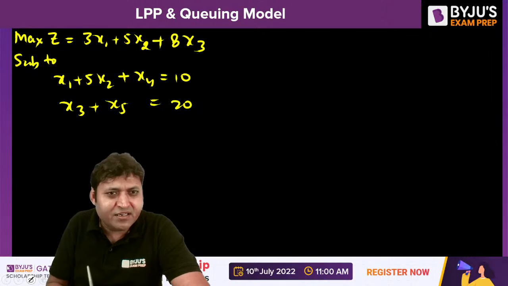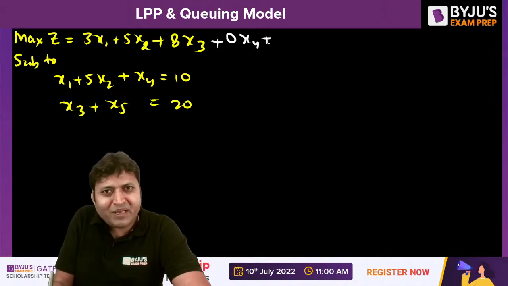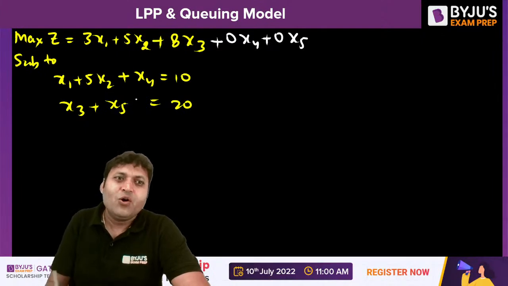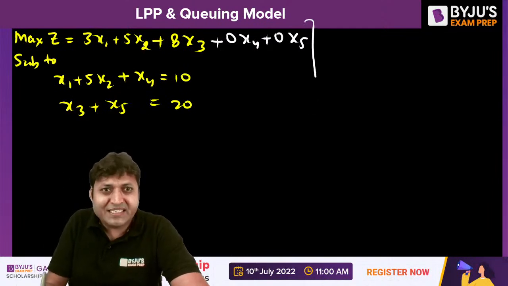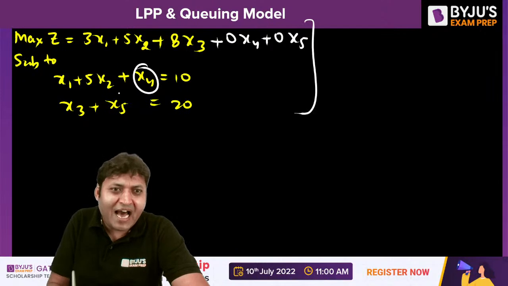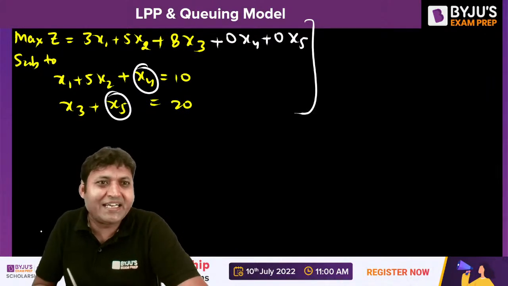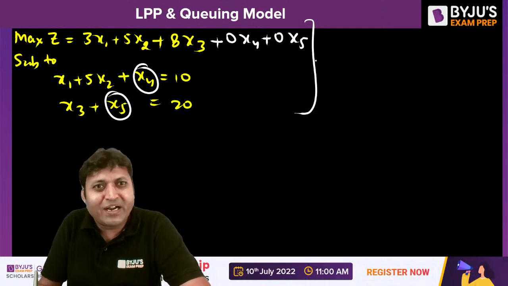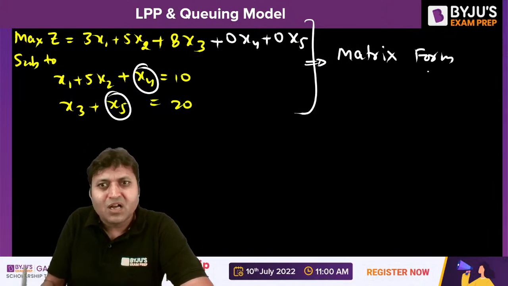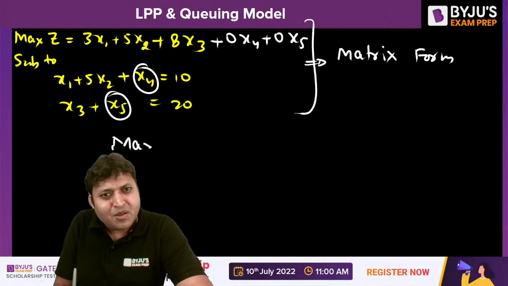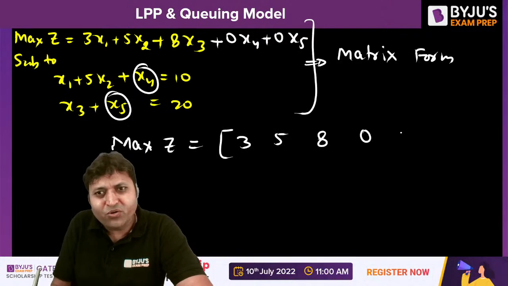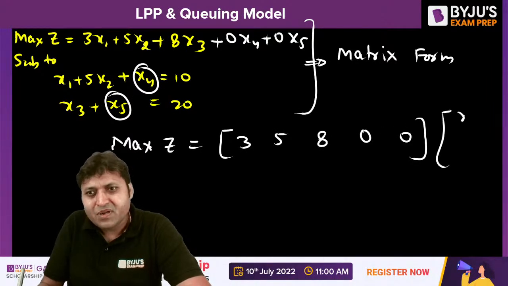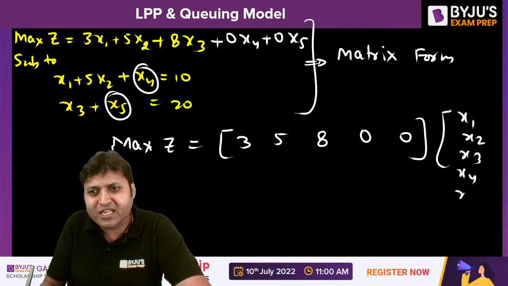First convert it into equation. The objective will have 0x4 plus 0x5. Once you convert it into equation, these x4 and x5 are the slack variables to make the constraints into equations. Then convert it into matrix form. How to convert it into matrix form? Maximum Z is equal to 3, 5, 8, 0, 0 times x1, x2, x3, x4, x5.